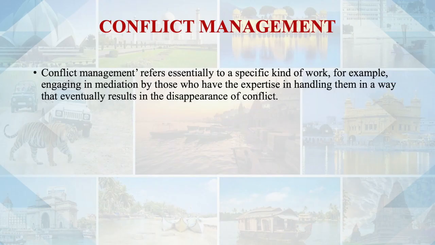So what is conflict management? If someone asks you, what do you understand about conflict management? Conflict management is essentially a specific kind of work, for example, engaging in mediation by those who have the expertise in handling conflicts in a way that eventually results in the disappearance of the conflict. So just try to understand conflict management.